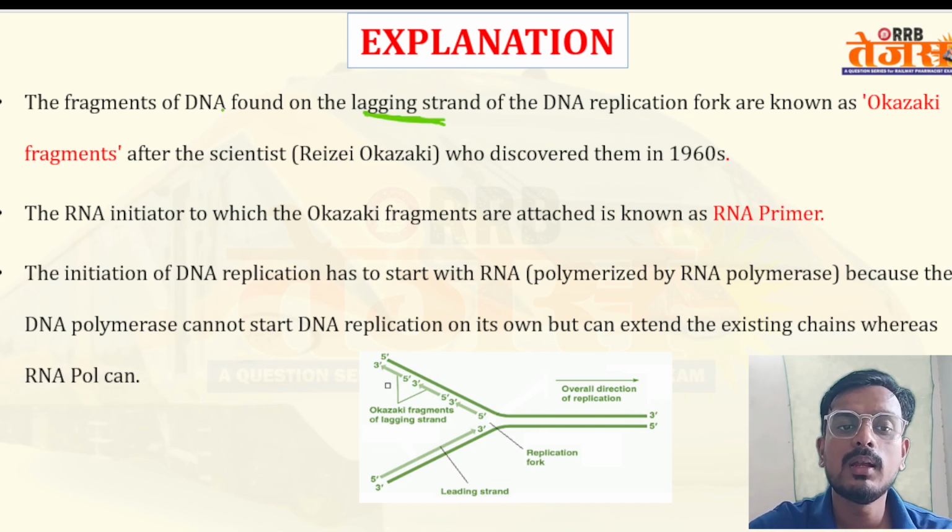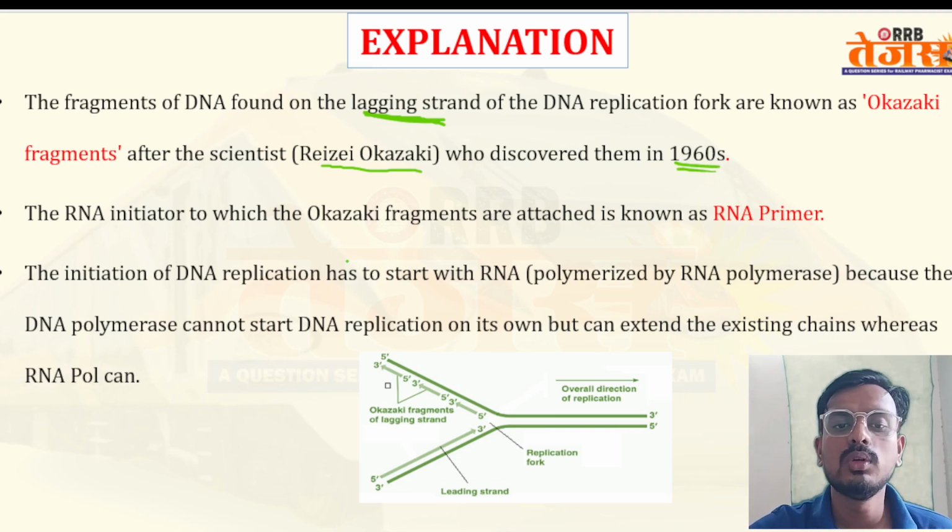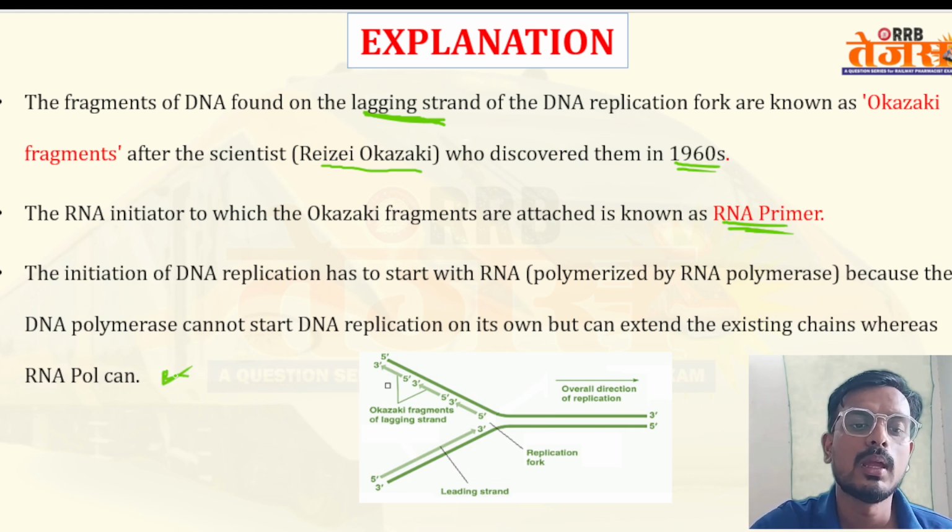The fragment of DNA found in the lagging strand of the DNA replication fork is known as the Okazaki fragment, after the scientist Reiji Okazaki who discovered it in the 1960s. The RNA initiator to which the Okazaki fragments are attached is known as the RNA primer. The initiation of DNA replication has to start with RNA because DNA polymerase cannot start replication on its own but can extend an existing chain, whereas RNA polymerase can.